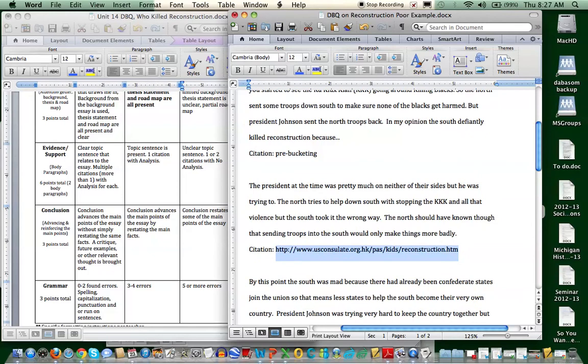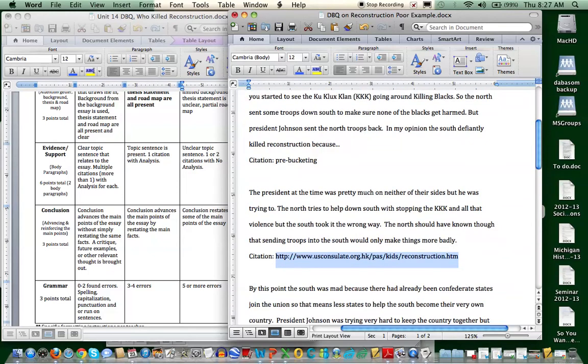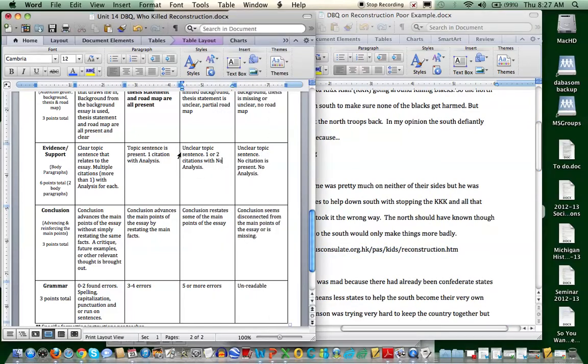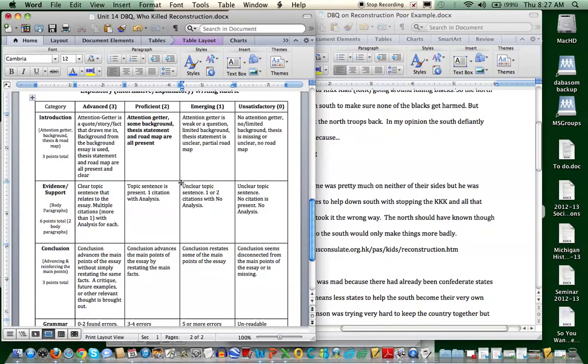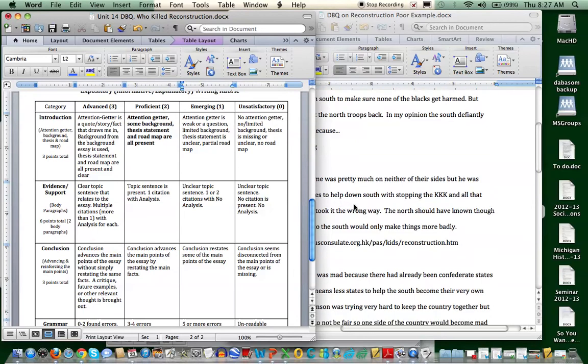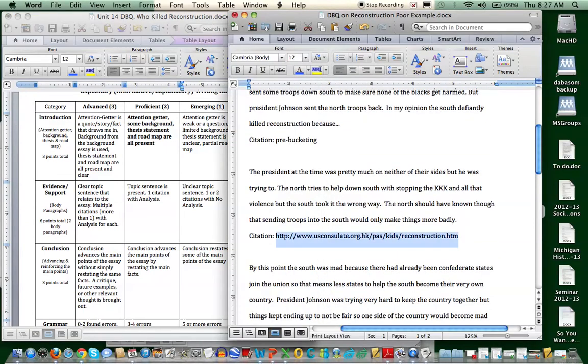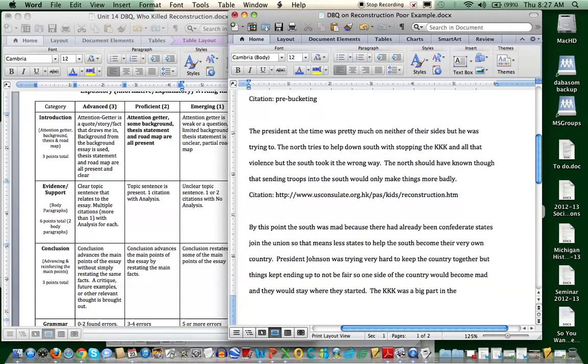But really, when you look at it, I would probably put this somewhere in here. So probably a 1.5 for this paragraph. But again, as you look at this, North tries to help down South with stopping the KKK. This really isn't a lot about the South. So I guess I'm kind of being generous. Because remember, the thesis statement here is the South defiantly killed Reconstruction. Well, this doesn't talk a lot about what the South does. So again, this is kind of generous that I'm giving a 1.5 here.